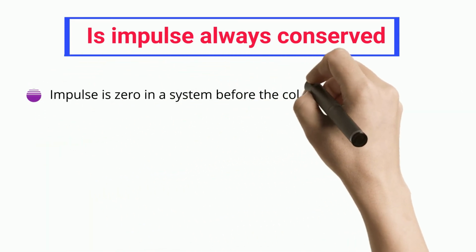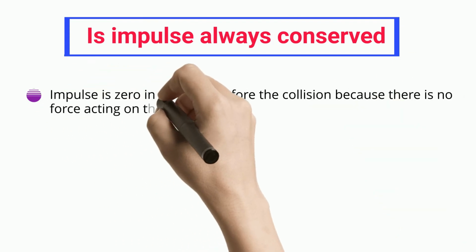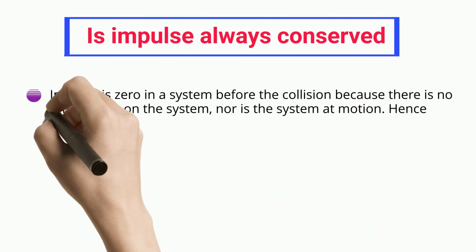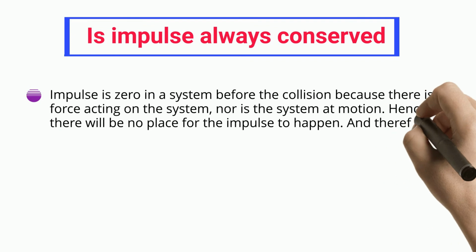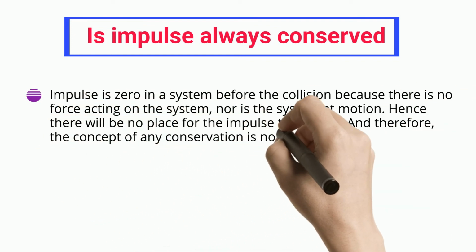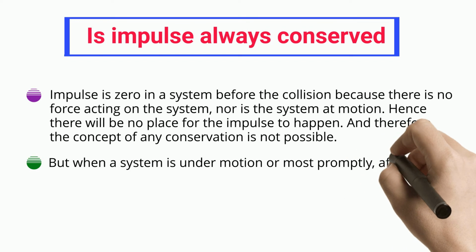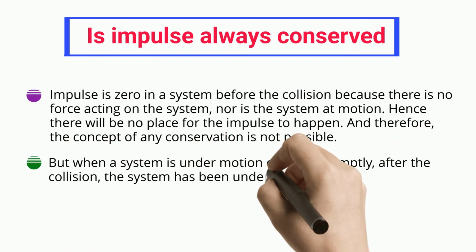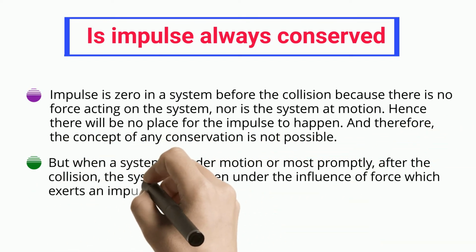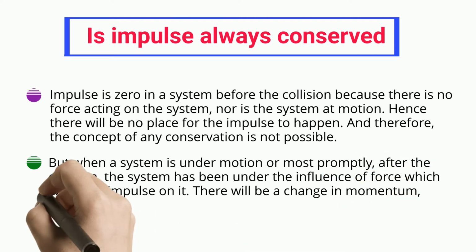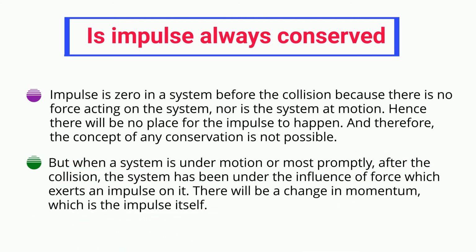Impulse is zero in a system before the collision because there is no force acting on the system, nor is the system in motion. Hence there will be no place for the impulse to happen, and therefore the concept of any conservation is not possible. But when a system is under motion, or most promptly, after the collision, the system has been under the influence of force which exerts an impulse on it. There will be a change in momentum, which is the impulse itself.